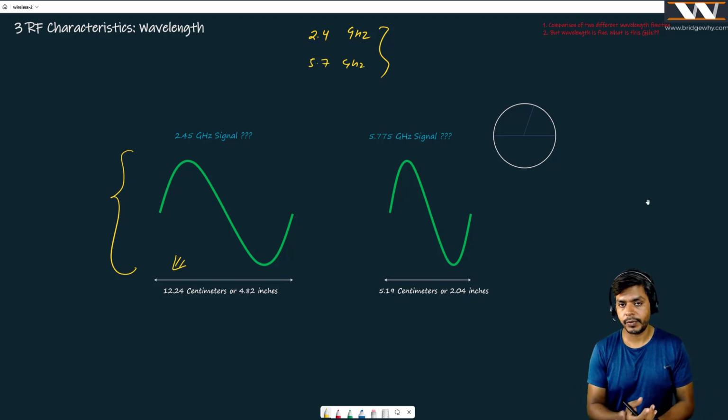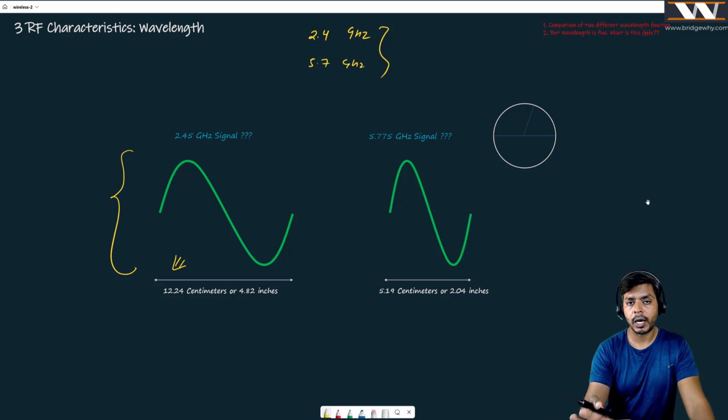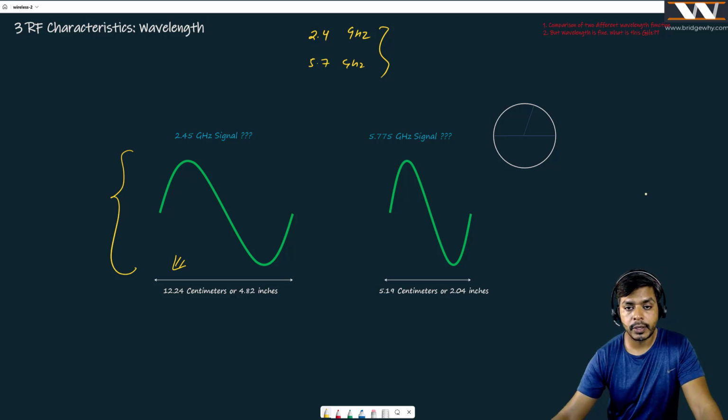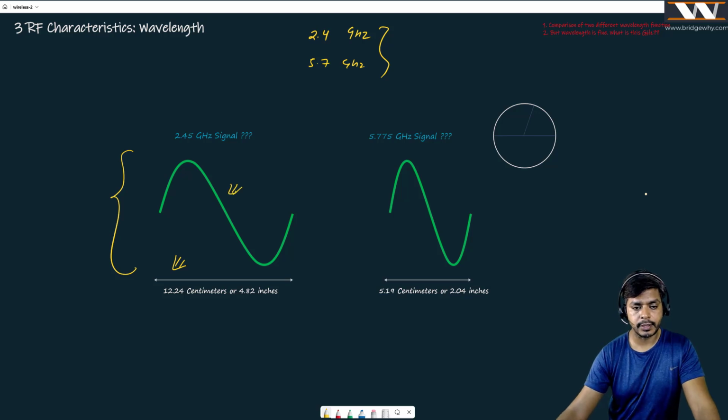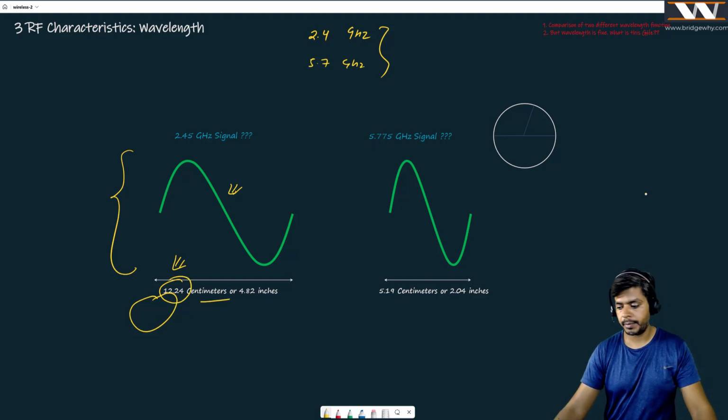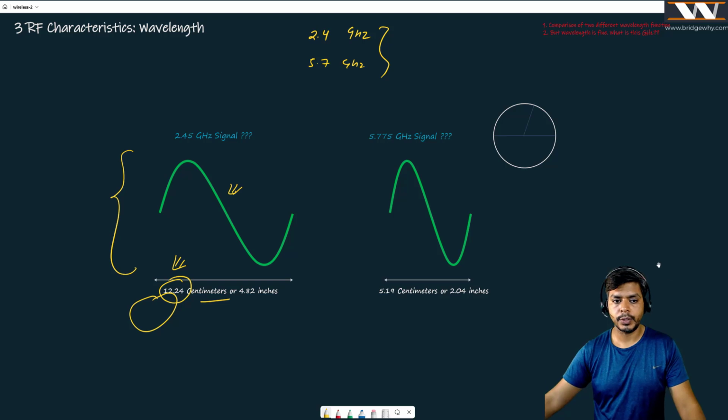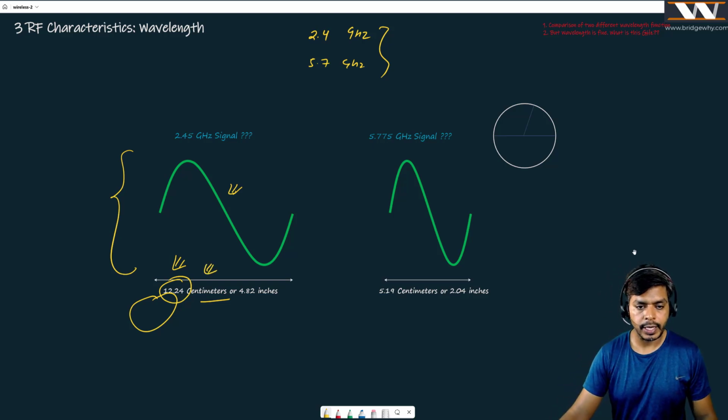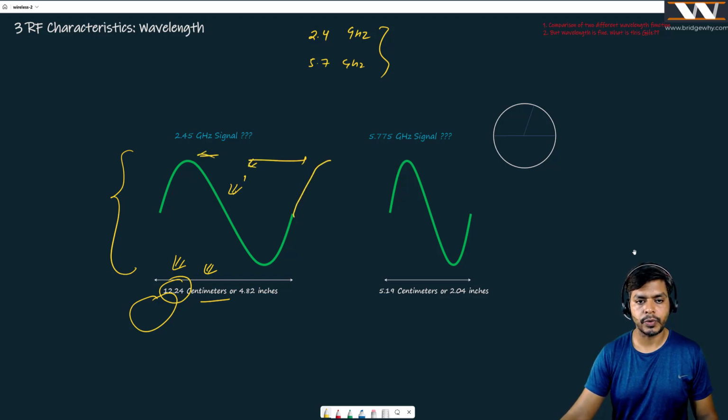If you see your wireless router, it works on two different frequencies, 2.4, 5.7. We haven't discussed frequencies yet, which I'm going to do. But for now, I think you all understand that 2.4 and 5 point something are two frequencies which this router shows us, right? I would like to showcase that these are going to be your two different signals, right? If we talk about the 2.4 signal, it is having 12.24 centimeters of wavelength from here to here.